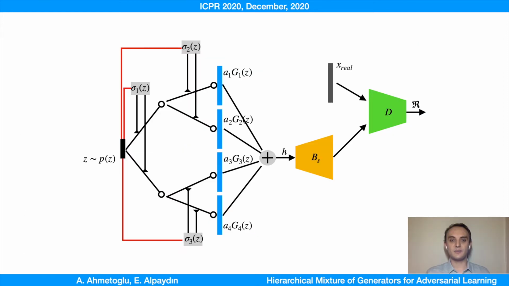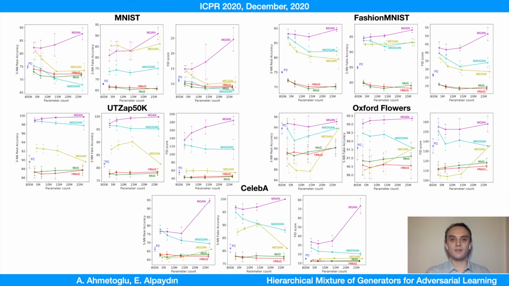Next, we made experiments on 5 popular image datasets. As using convolutions for image generation is proven to be useful, we also used a convolutional network on top of the response of the Hmog model. The discriminator here is also a CNN-based architecture. Here, we show the FID scores and 5 nearest neighbor accuracies versus the parameter count, which corresponds to the number of generators employed. FID scores should be low and 5 nearest neighbor accuracies should be closer to 50%.